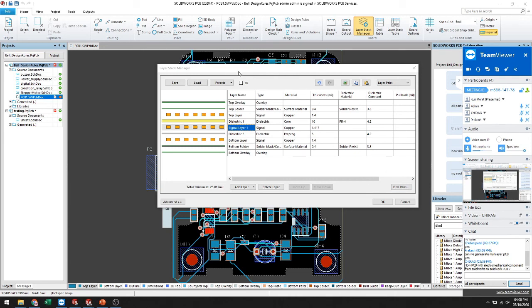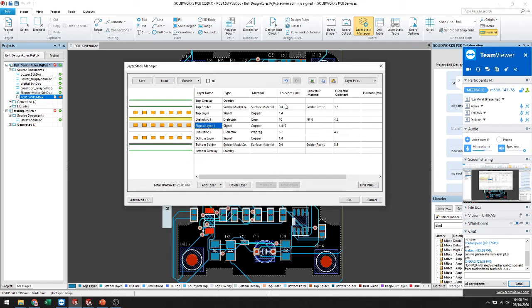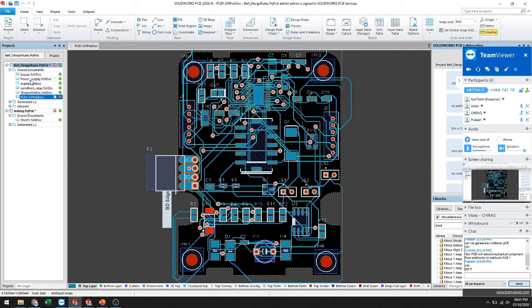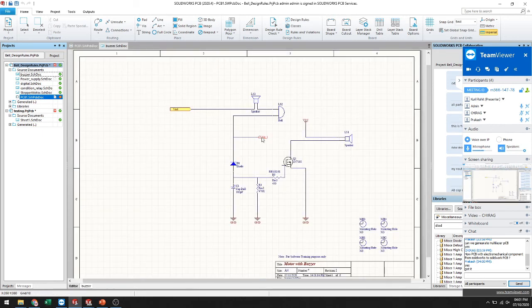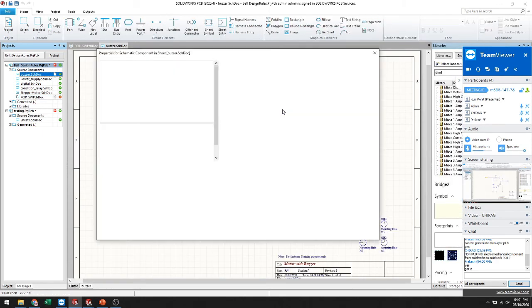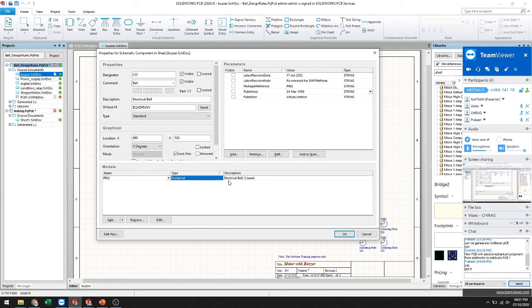So here the layer stack manager is available for managing layers. Chirag sir is asking how the PCB electromechanical component works for SolidWorks to PCB. If you see here on the schematic side, if you select a particular symbol, there is footprint data available. That information will be generated automatically, and the module is available in the particular tab.